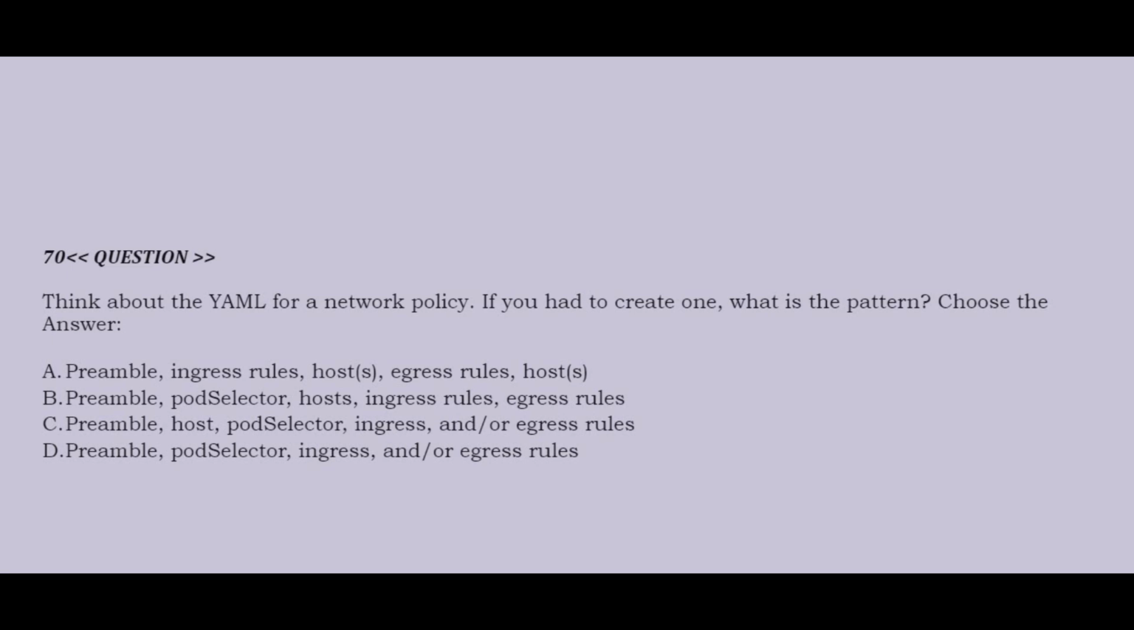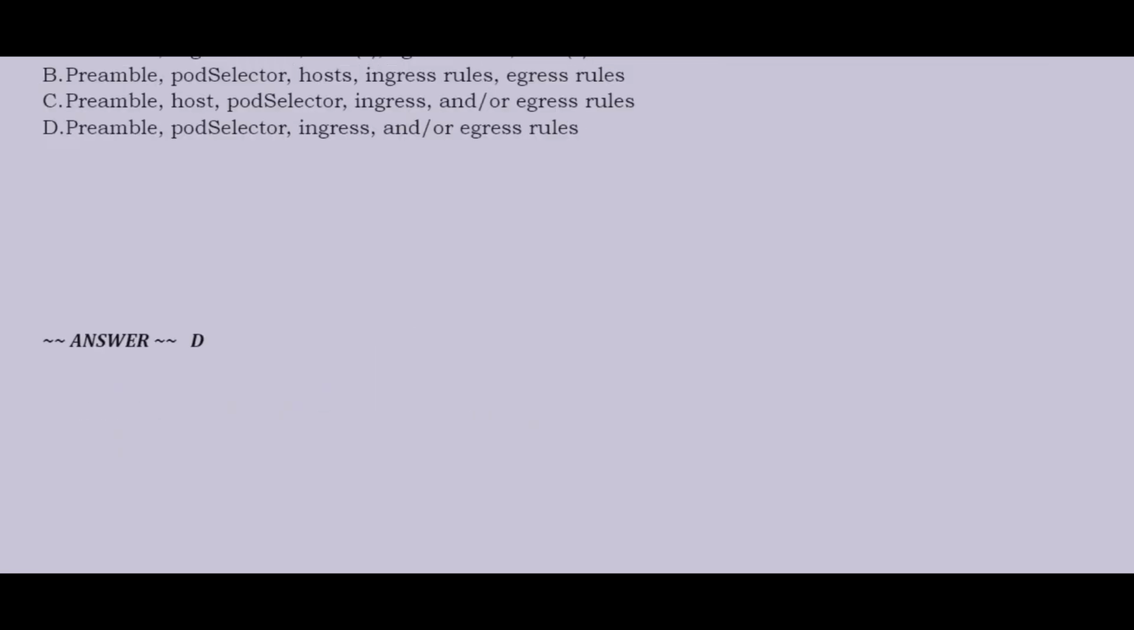Option A, preamble, ingress rules, hosts, egress rules, hosts. Option B, preamble, pod selector, hosts, ingress rules, egress rules. Option C, preamble, host, pod selector, ingress and egress rules. Option D, preamble, pod selector, ingress and egress rules. Correct answer is option D.